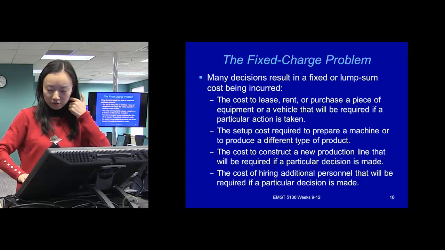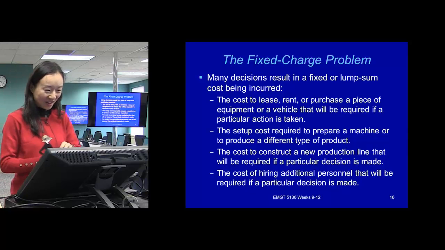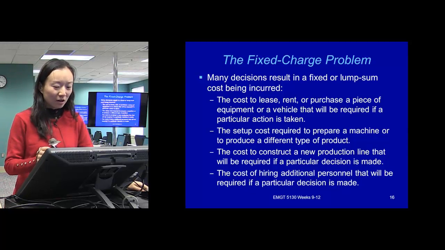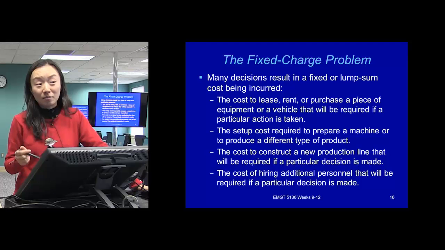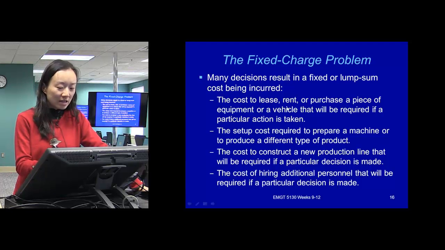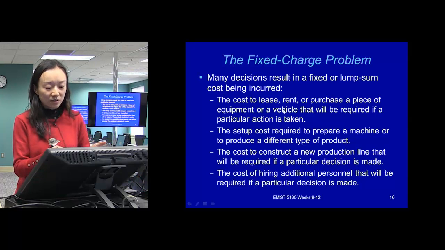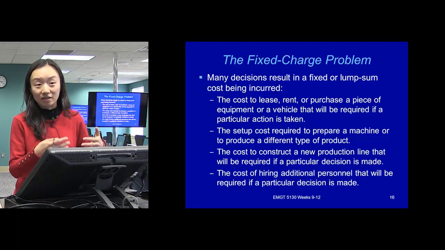This is the first challenging problem in this chapter. So I need your attention. Many decisions result in a fixed or a lump sum cost being incurred. For example, the cost to lease, rent, or purchase a piece of equipment or a vehicle that is required if a particular action is taken. So in this situation, that cost to lease, rent, or purchase only happens once, right?